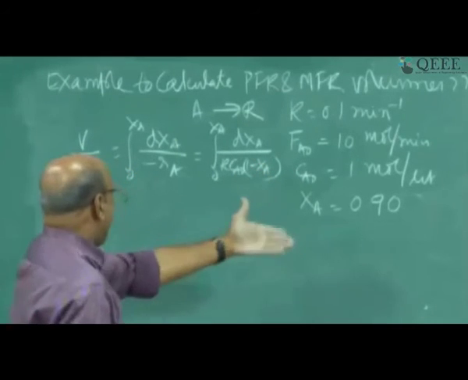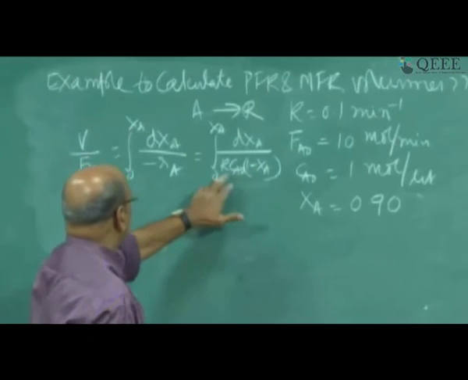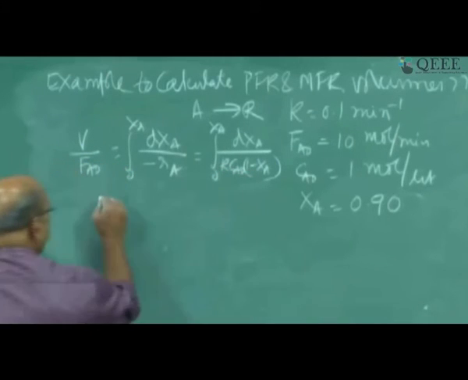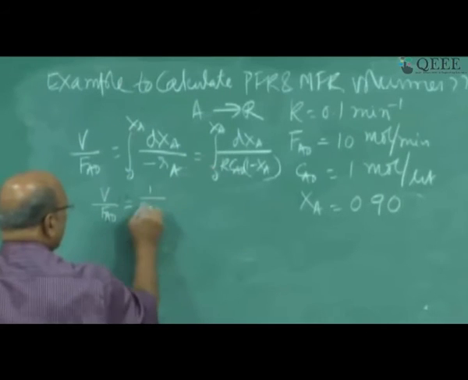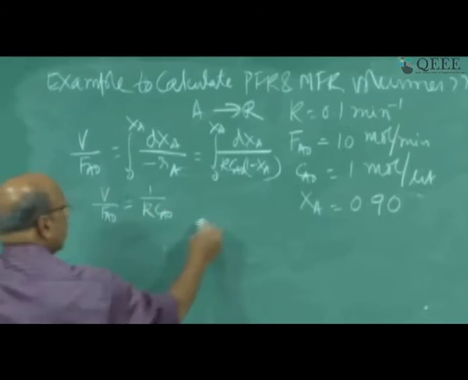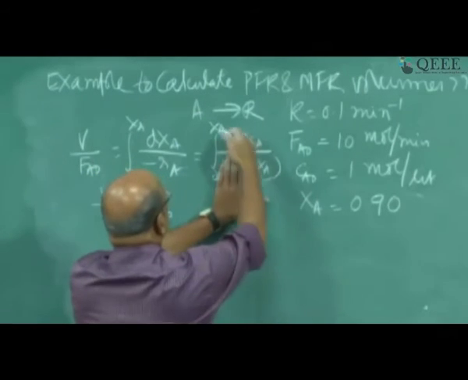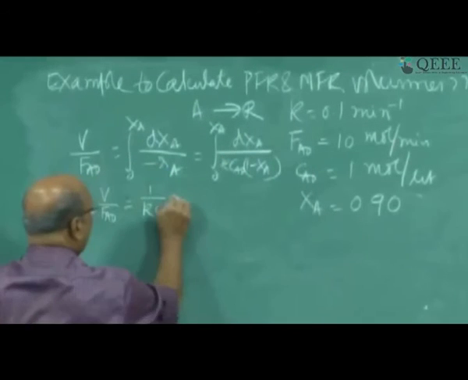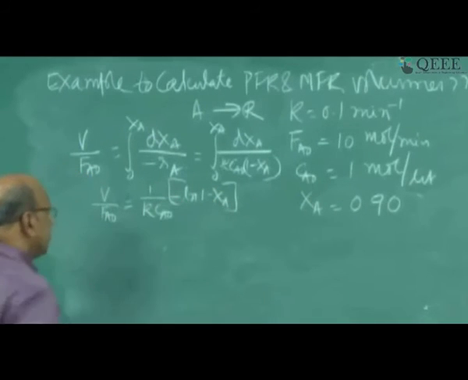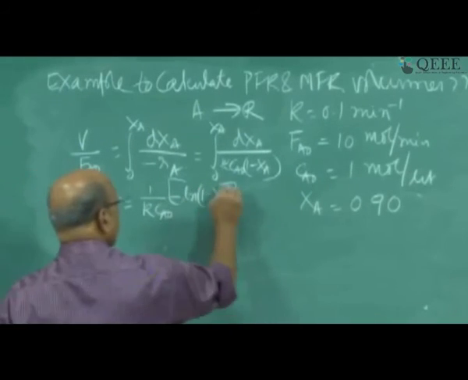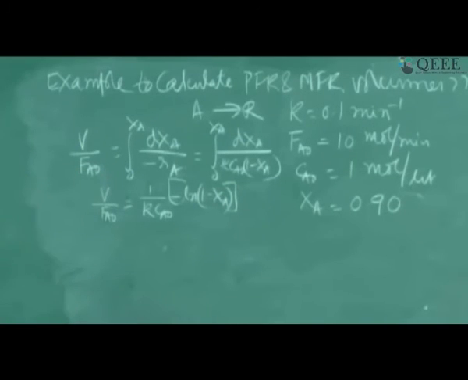Just some time back, I have given a final solution for this. Because K and Ca0 are constant, I don't have to integrate them. The integration of this will be minus ln(1 minus XA) with the limits. Yeah, so this is the expression.